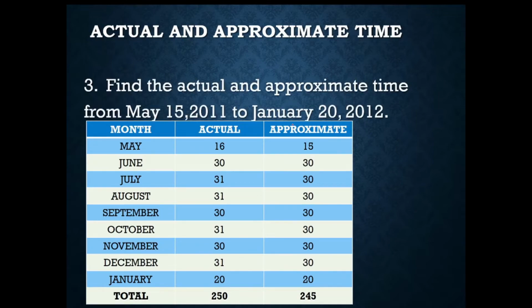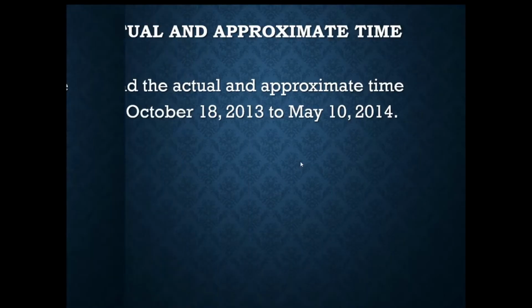Okay, so let us now look at other word problems still. So we need to find the actual and approximate time from May 15, 2011 to January 20, 2012. So here we have 250 and 245. Okay, and for our fourth word problem, find the actual and approximate time from October 8, 2013 to May 10, 2014.